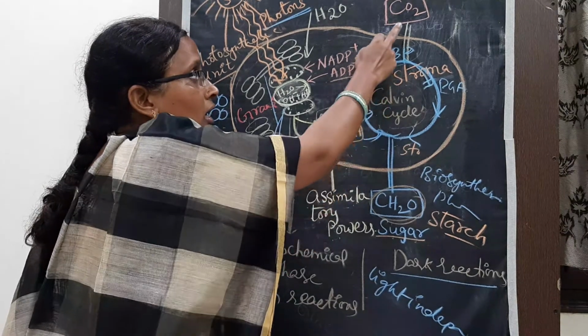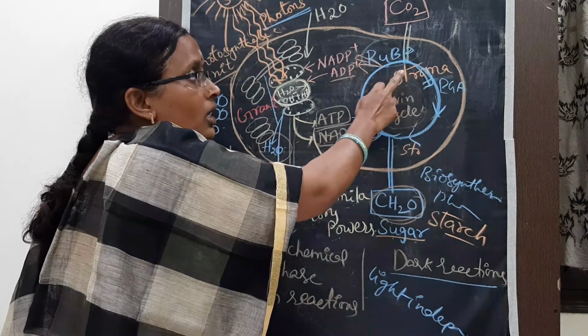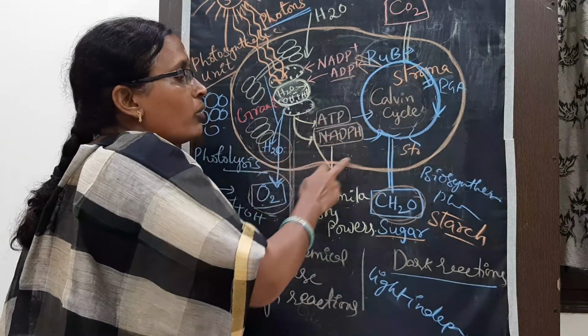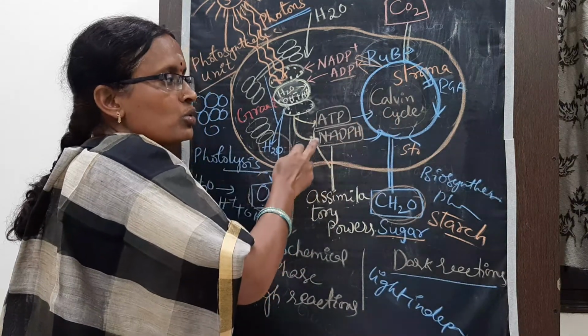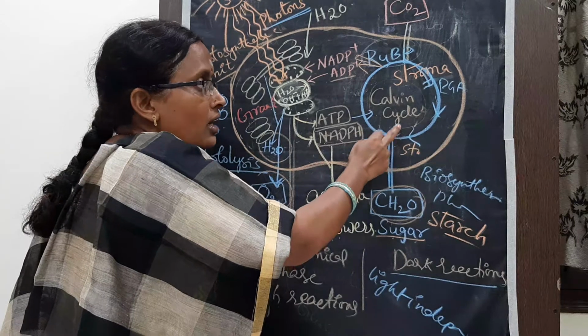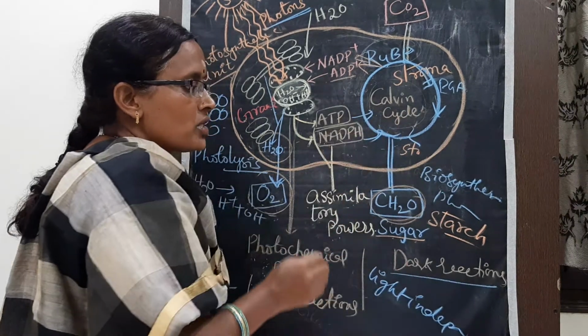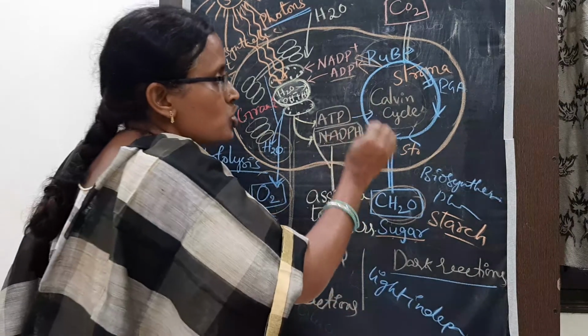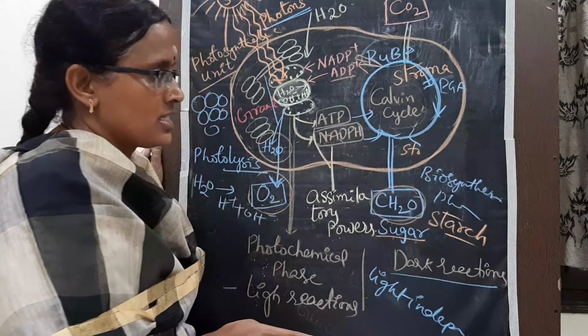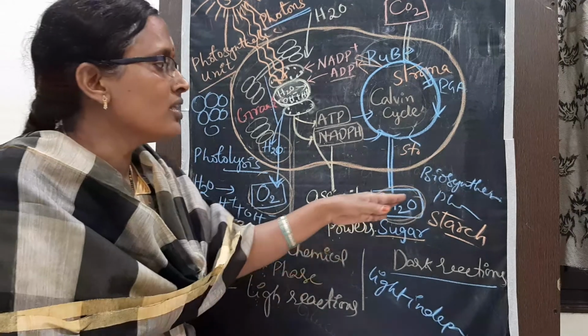When carbon dioxide enters the plant, the energies produced are utilized in the Calvin cycle or dark reactions. Dark reactions take place in the stroma of the chloroplast, so this is called the biosynthetic phase.